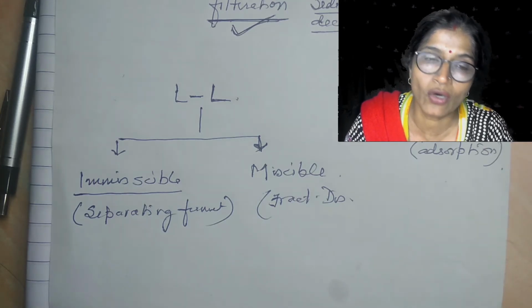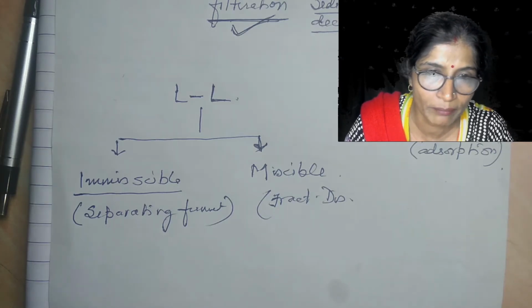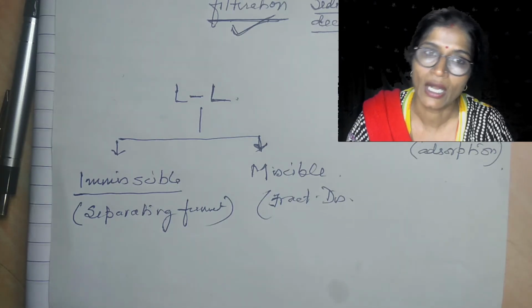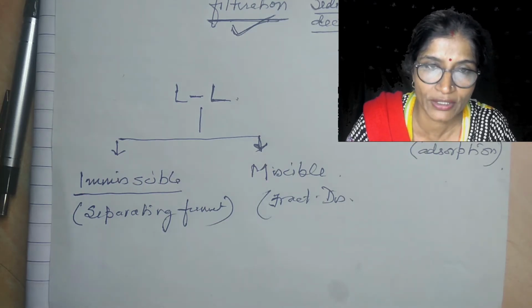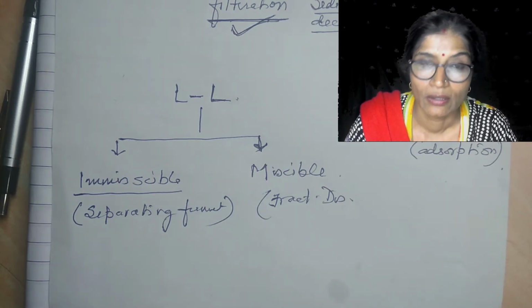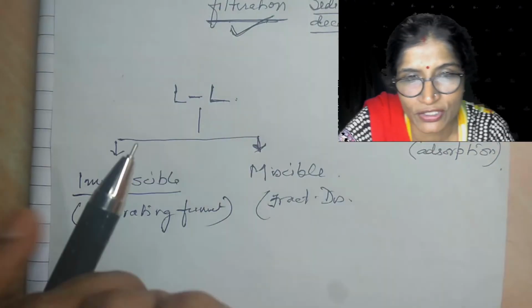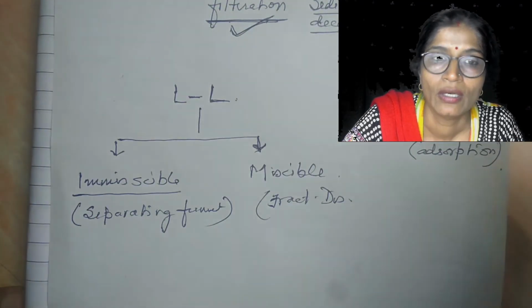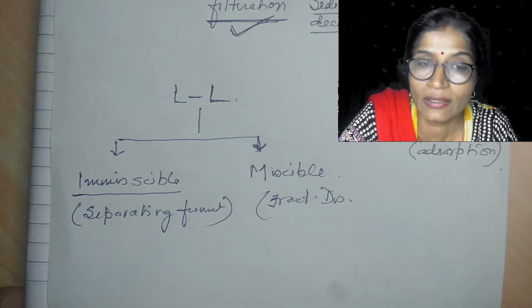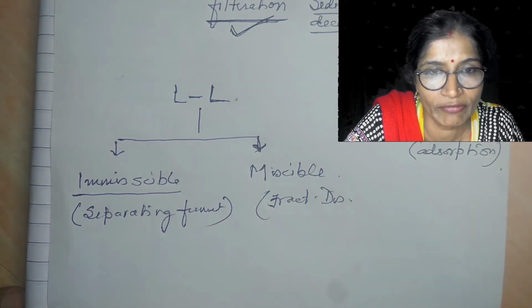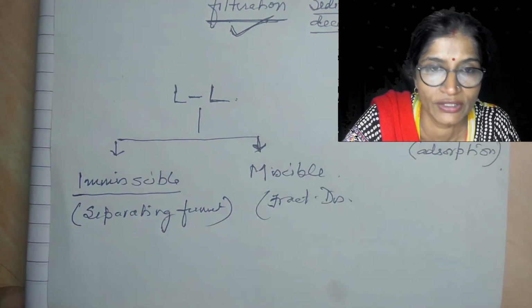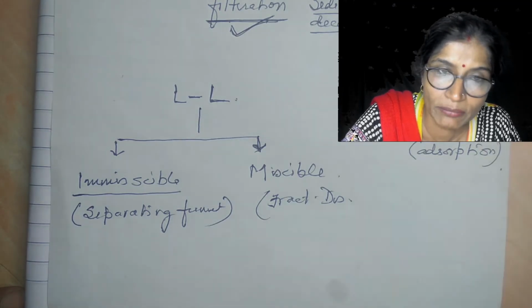For example, oil and water is immiscible because they will not mix with each other however much you try to mix. But alcohol and water is a miscible mixture because alcohol will mix with the water completely. You can't identify where is alcohol and where is the water particle. So that is the miscible one.